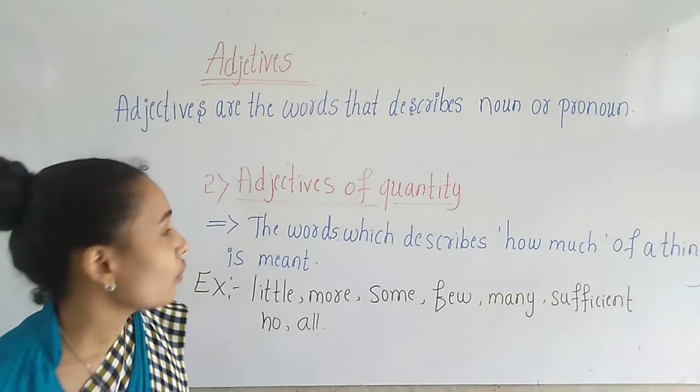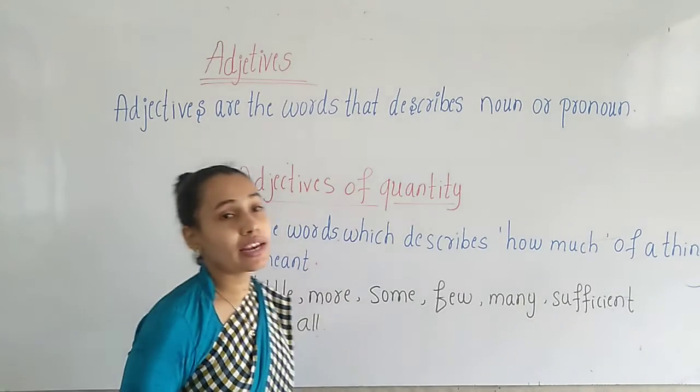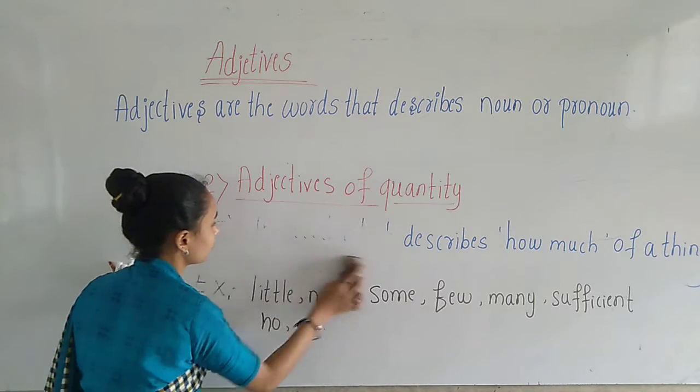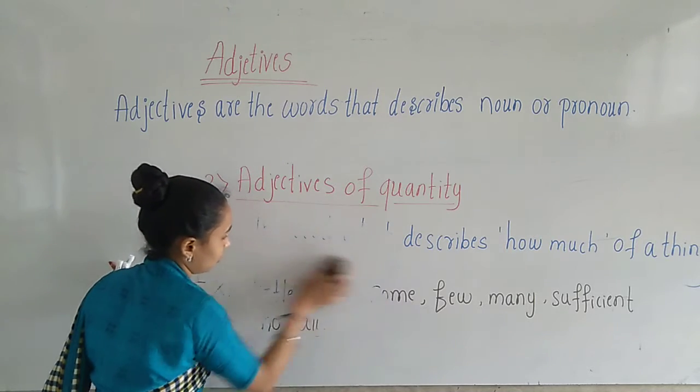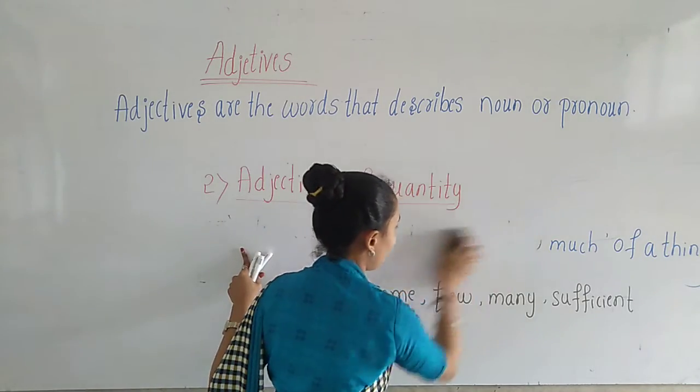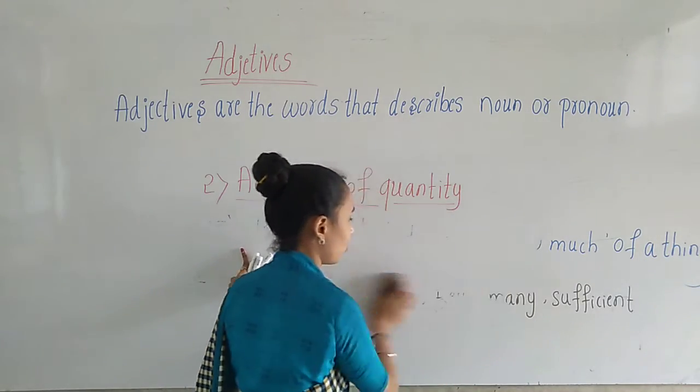Let us see how we are going to use the adjectives of quantity in sentences with some examples. Okay, children. So here adjectives of quantity describe how much, the quantity of the noun.